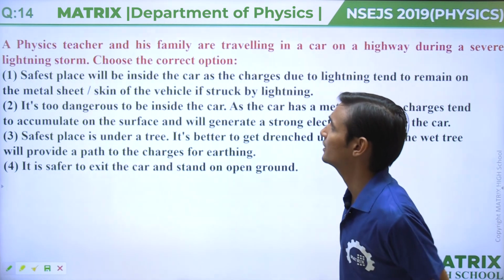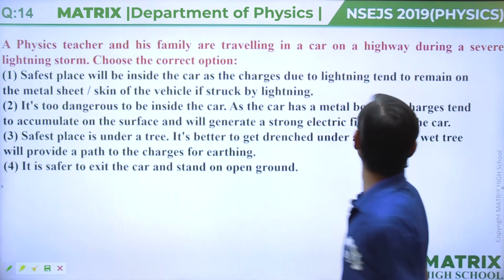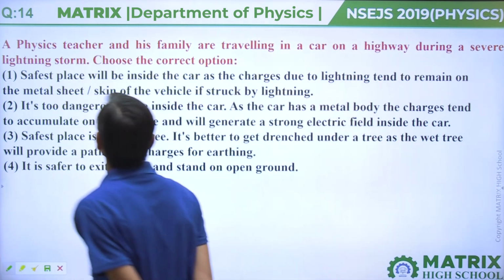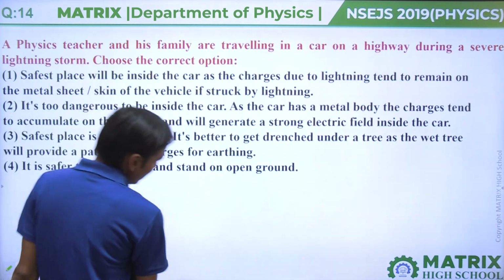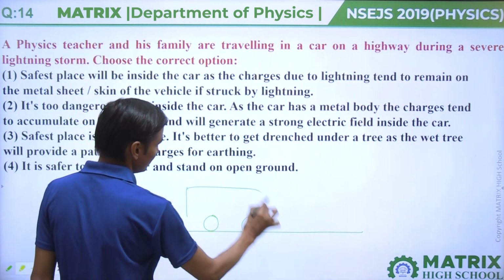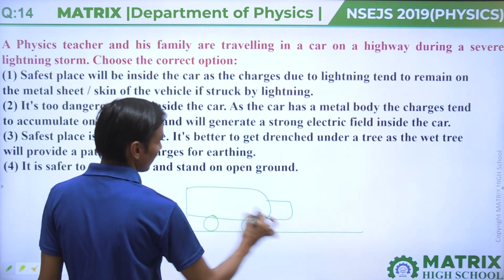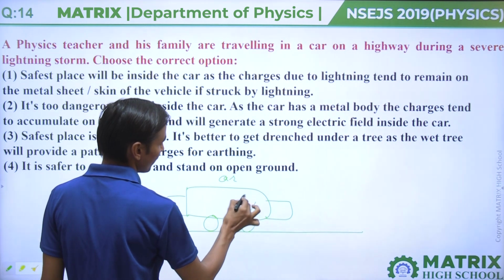A physics teacher and his family are traveling in a car on a highway during a severe lightning storm. Choose the correct option. On a rainy day, a physics faculty, your physics teacher, is moving in a car with his family.